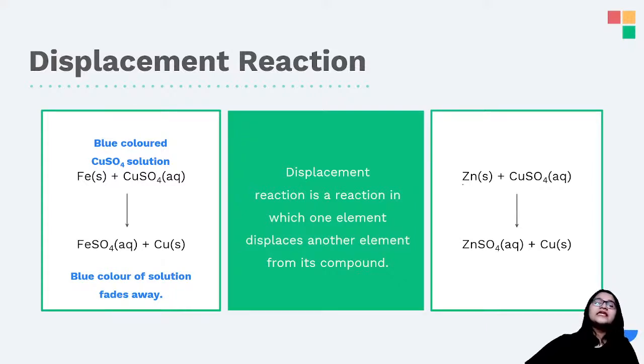Over here you can see zinc plus CuSO4, यहाँ पे CuSO4 था, but reaction होने के बाद you will see ZnSO4, और अभी copper is all lonely. So how did that happen? Because zinc is more powerful, zinc is more reactive than copper, and as a result it was able to displace copper from its position, right?